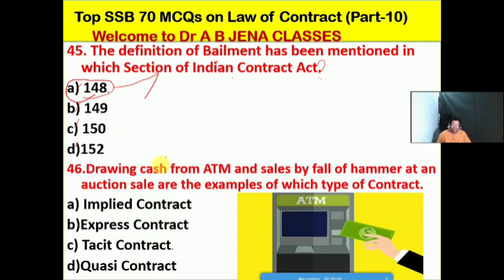So next one हम देखेंगे we are drawing the cash from the ATM. The drawing cash from ATM and sales by fall of a hammer at an auction sale are the example of which types of contract? कौन सा टाइप का कॉन्ट्रैक्ट होगा? A it's implied contract, B it's the express contract, C it's the tacit contract, D it's the quasi contract. No doubt friends, so C is the right option for this MCQ. So the drawing cash from the ATM and sales by fall of hammer at an auction sale are the example of tacit contract. So C is the right option for this MCQ.